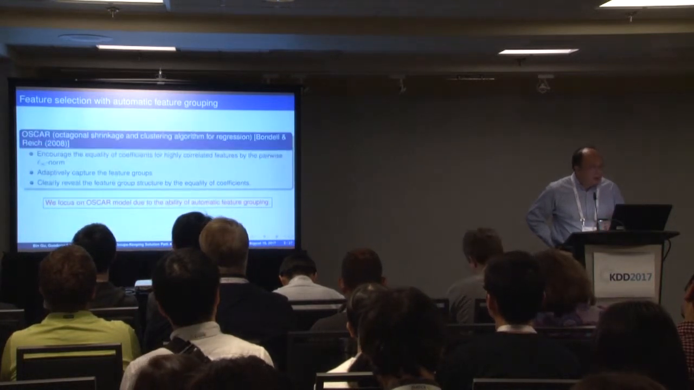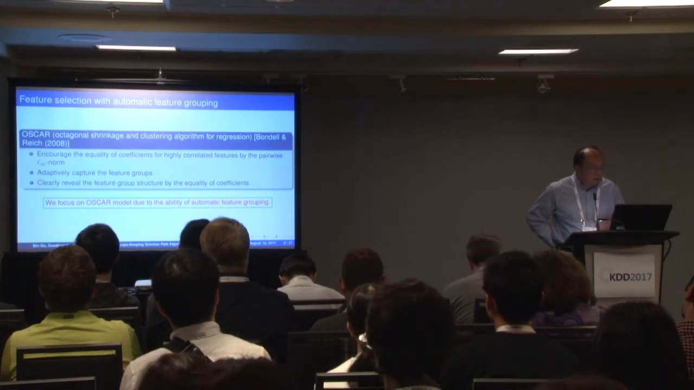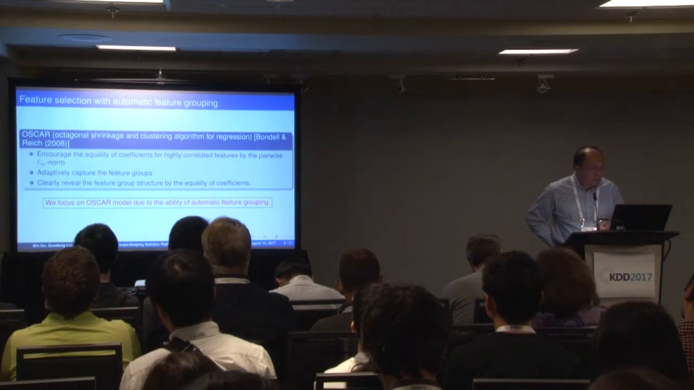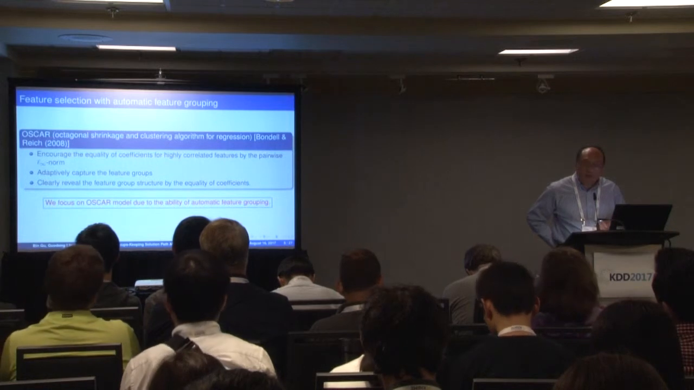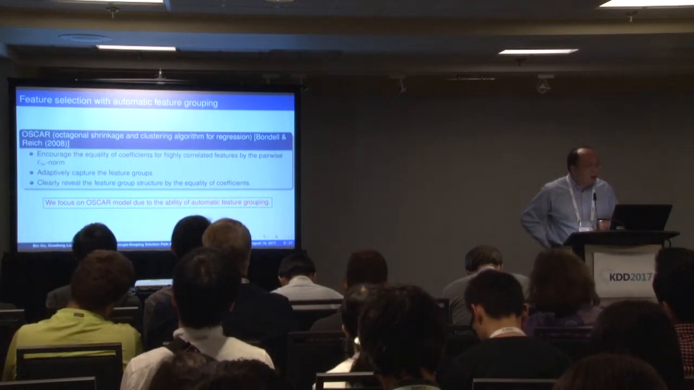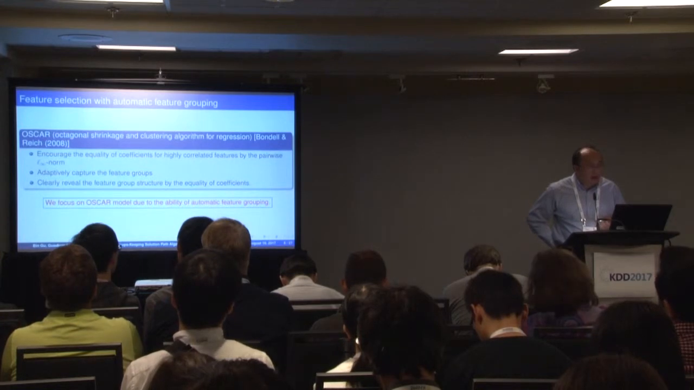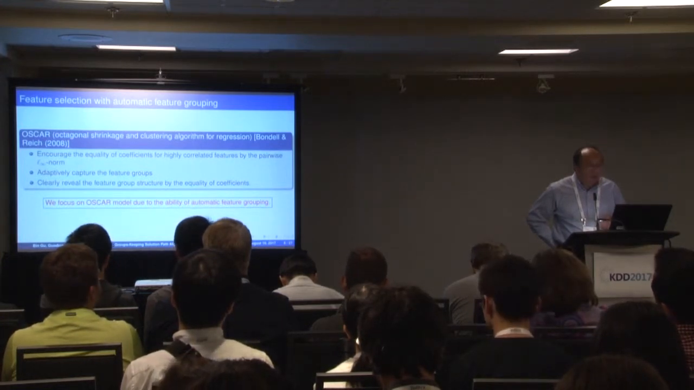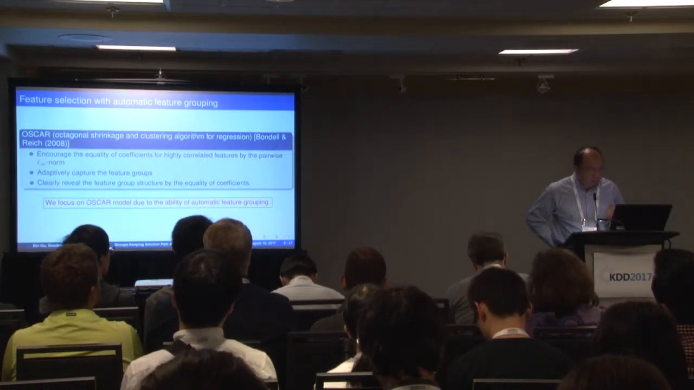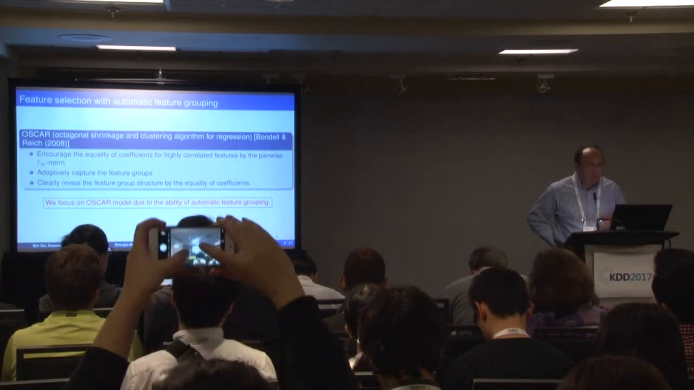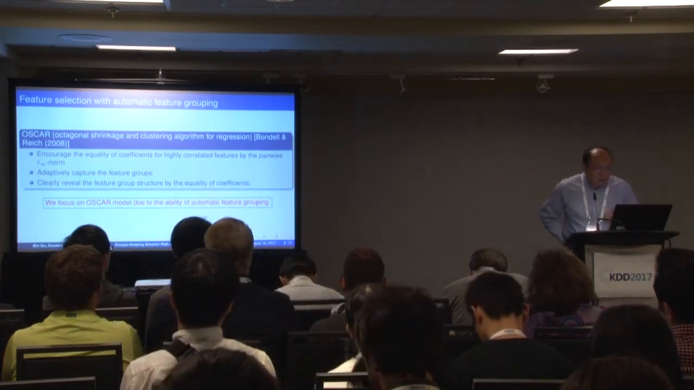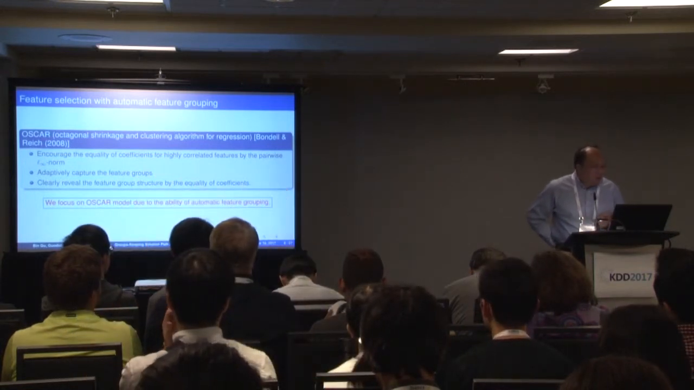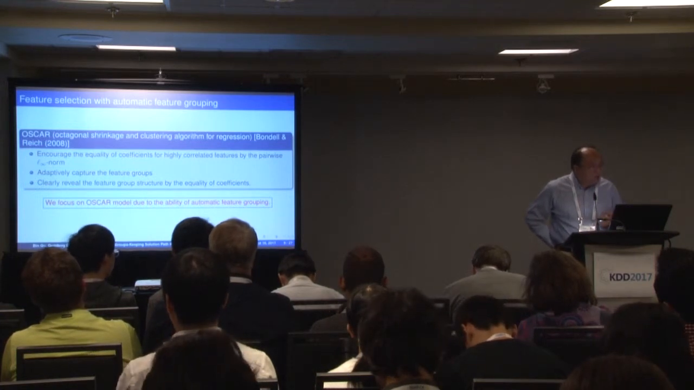In 2008, there was a method called the OSCAR method. This method can address this problem pretty well. They encourage equality of the coefficients of highly correlated features by the pairwise L infinity norm. The basic idea is to adaptively capture the feature groups by enforcing the pairwise infinity norm on every pair of the features. After they learn the model, they can automatically learn the feature groups. That's why in this paper we focus on the OSCAR model, because it can automatically do feature grouping.